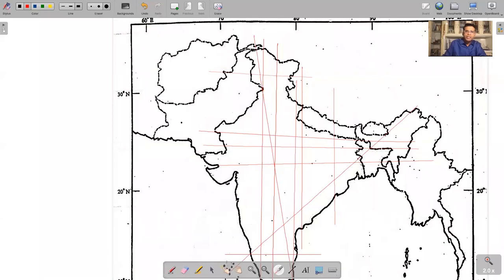So Leh, Srinagar, Pathankot. You drop down from this corner, not exactly on the intersection. You drop down here. This is Leh, this is Srinagar, and this is Pathankot. So 1 is Leh, 2 is Srinagar, and 3 is Pathankot.